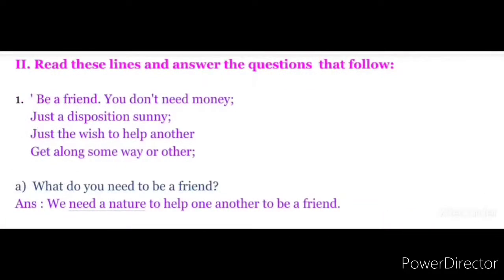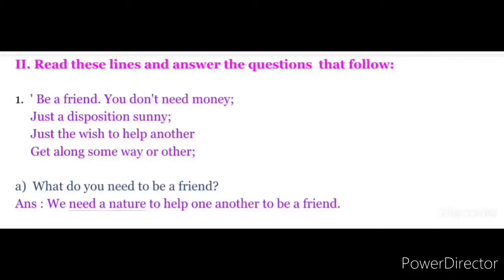Children, look at the first one. Be a friend, you don't need money, just a disposition sunny, just the wish to help another, get along some way or other. So the first option, A. The question is, what do you need to be a friend? Answer here, we need a nature to help one another to be a friend.